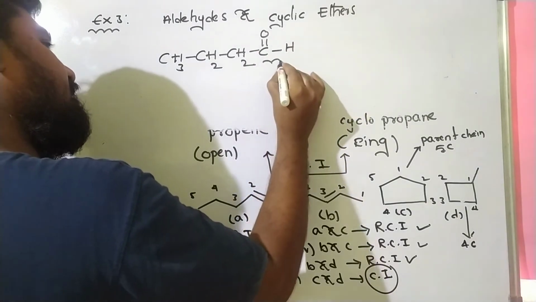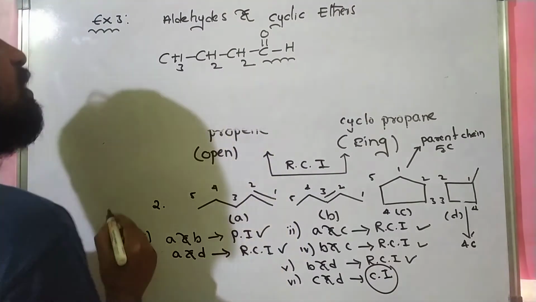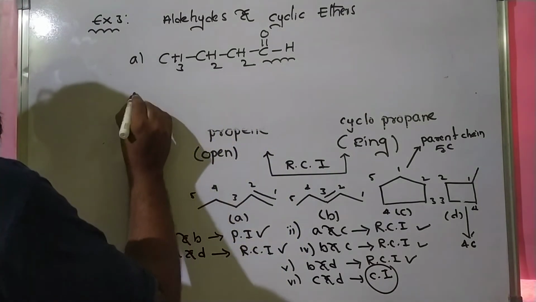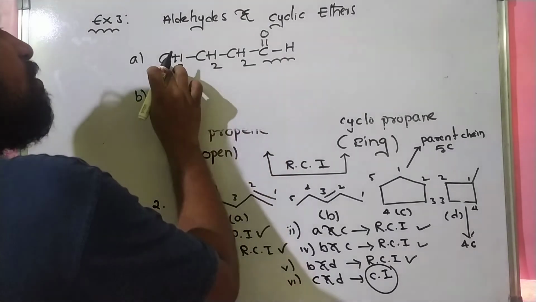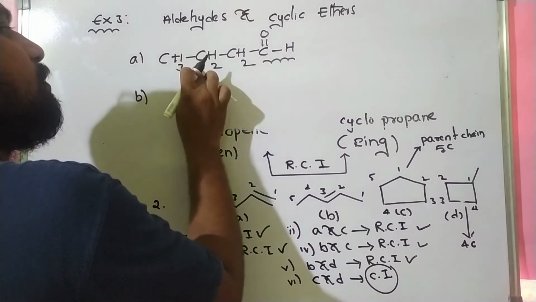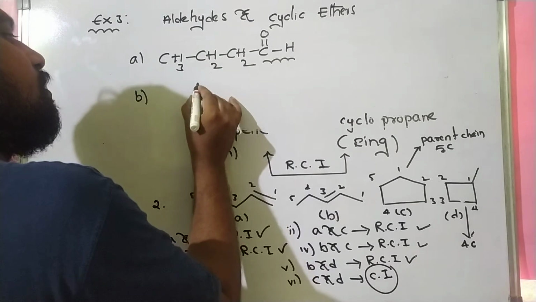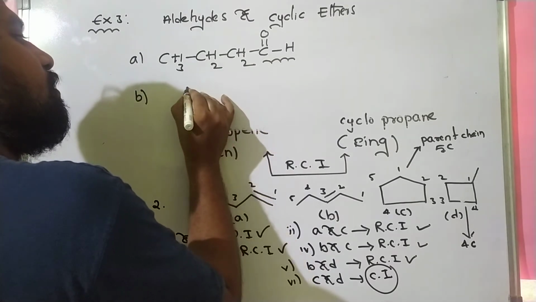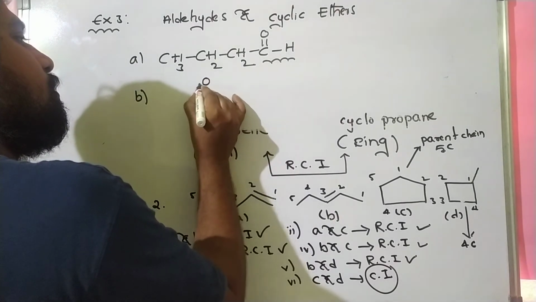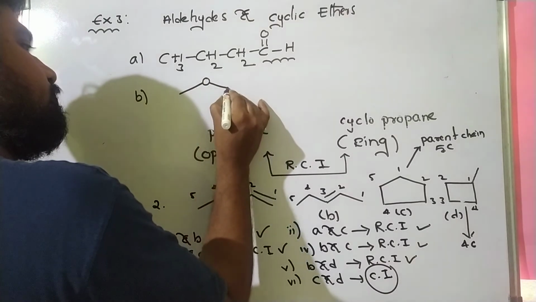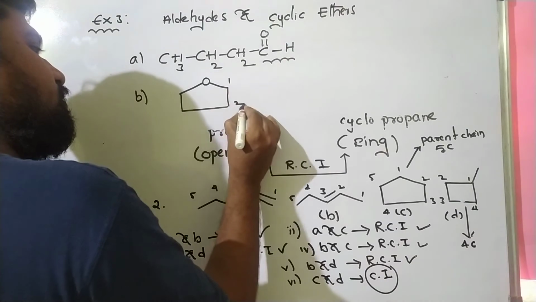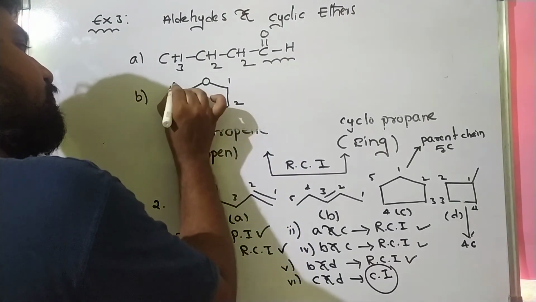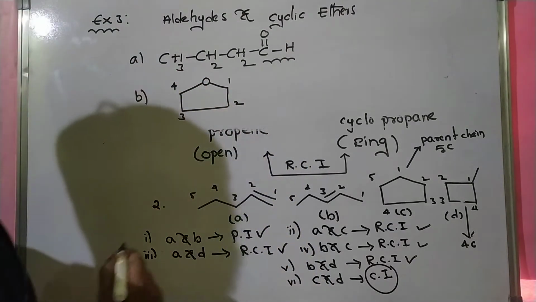So this is aldehyde functional group. So this is A. Now the second compound is cyclic ether. How many carbon atoms are here? 1, 2, 3, 4 carbons. 4 carbons.